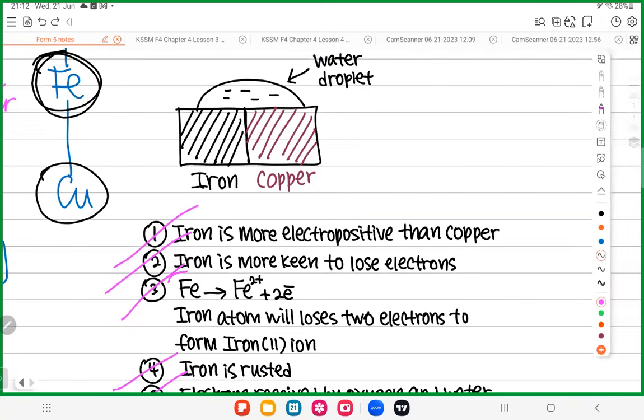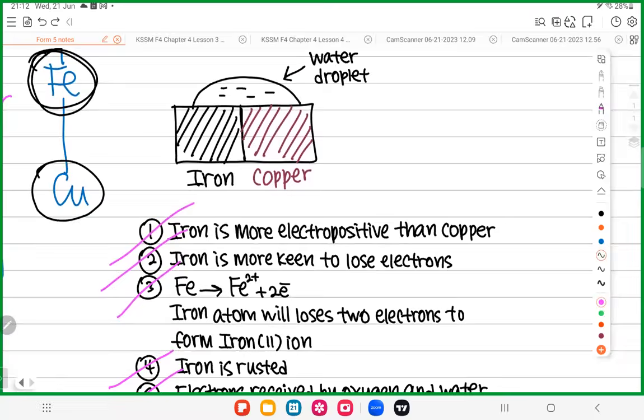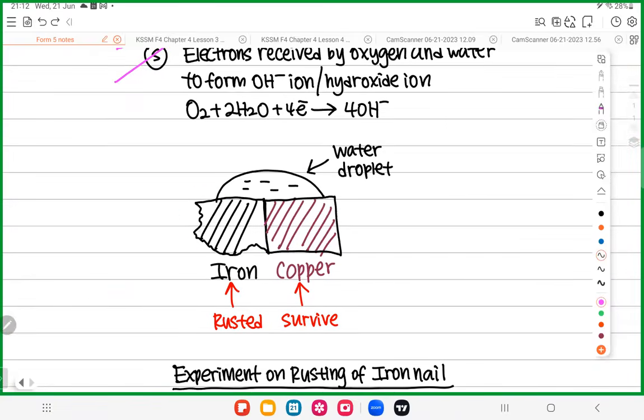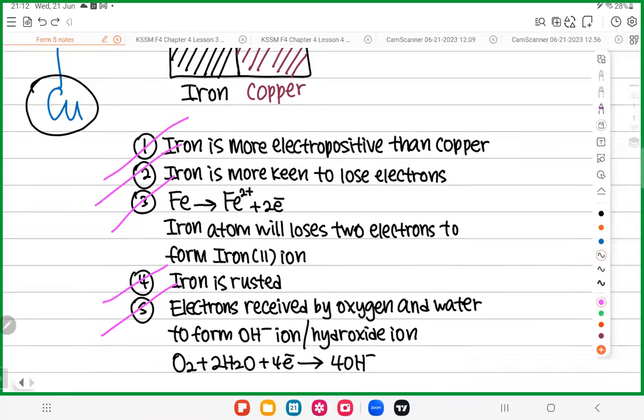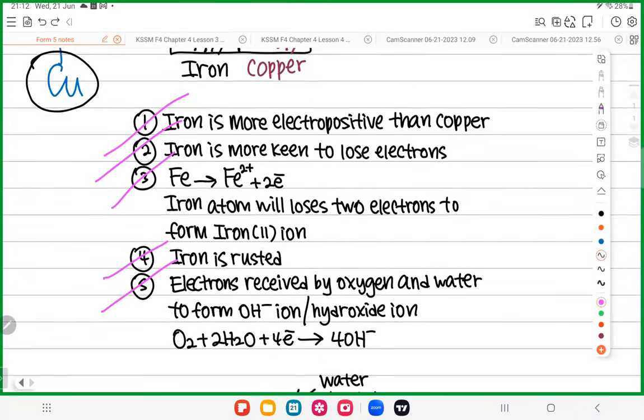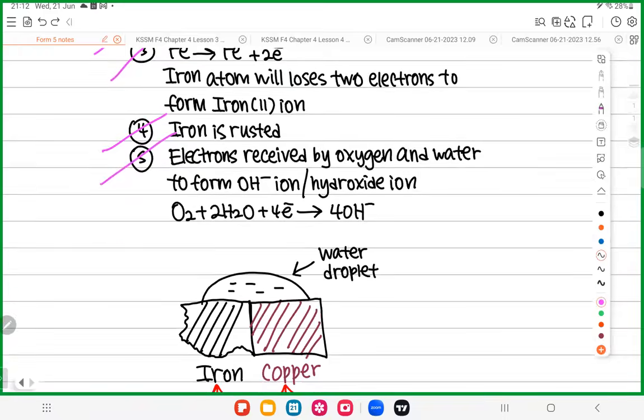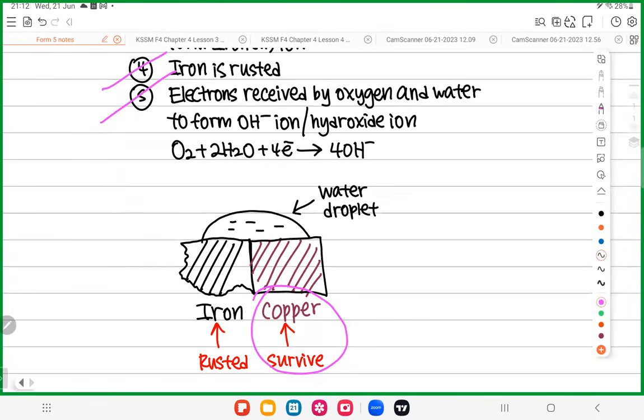We know Fe donates electrons and becomes Fe2+. When iron becomes Fe2+, you will see iron corroded. So iron corroded, iron becomes like this. So iron will die, iron rusted. So the copper didn't donate electrons. When copper didn't donate electrons, copper didn't corrode. Copper survived. So the copper is still okay.